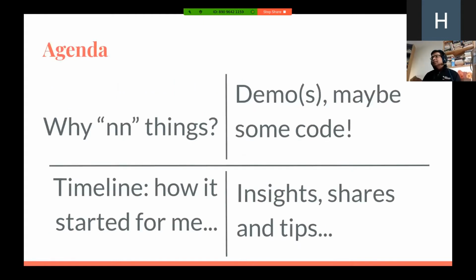So we have an agenda, not too many things. As you can see, these are quite high level. We'll start off with speaking a little bit about the presentation itself, a timeline of how I started my journey. There will be a demo. I'm trying to see how many demos I can show you, depending on the time we have in hand. And we'll close it off with some insights and shares and summary.